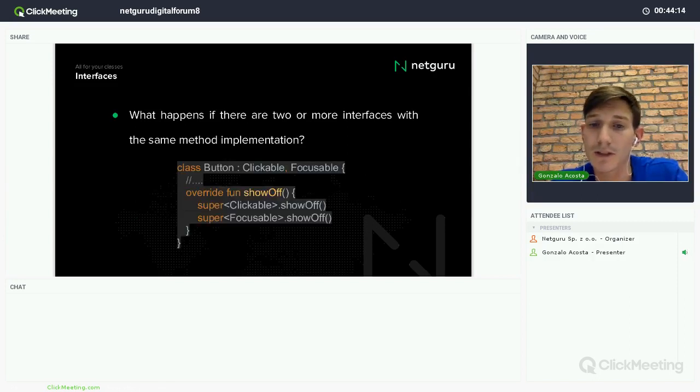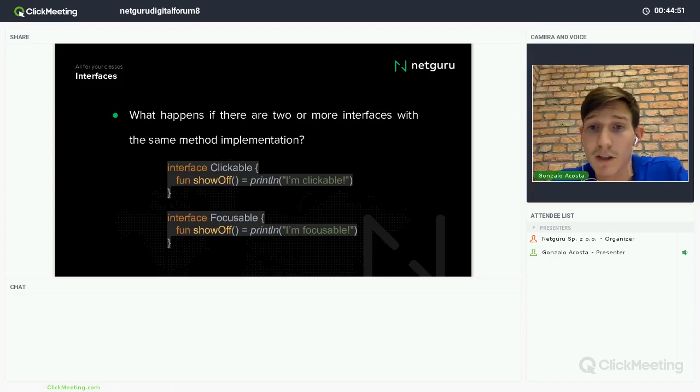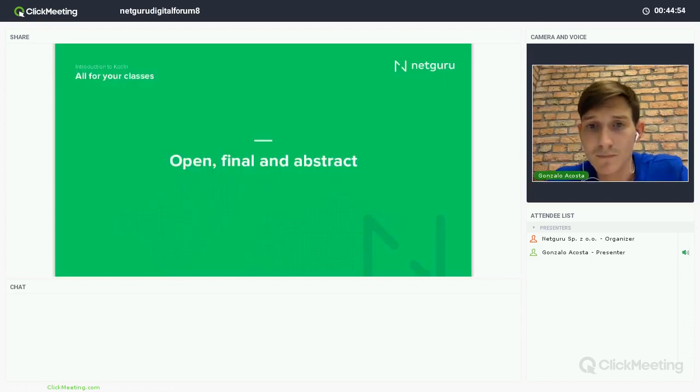For example, here I have my class Button that implements both Clickable and Focusable. Like I said, I had to provide an implementation of showOff because I'm getting it from both interfaces, and I put in these angle brackets which one I want to call, which showOff I want to call. In this case, from Clickable, and in this case, from Focusable. So with this, it will print both: I'm clickable and I'm focusable.